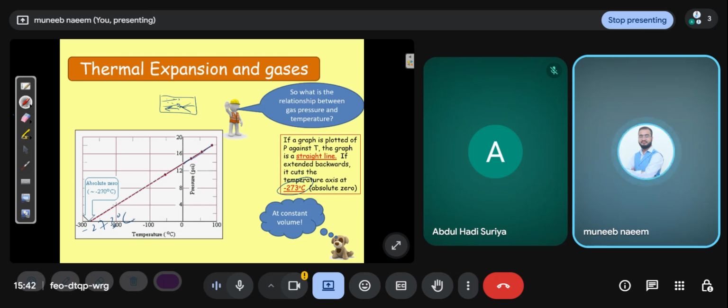So this is the absolute zero. Absolute zero means minus 273 degrees centigrade. You must remember this for the MCQs.